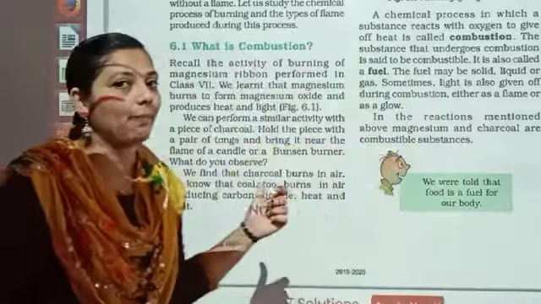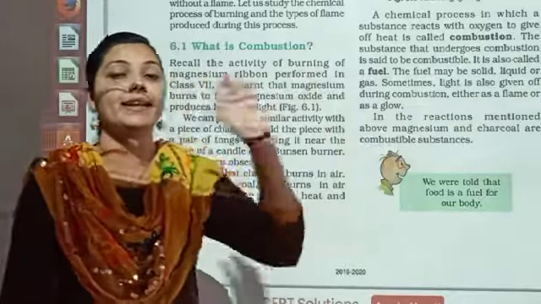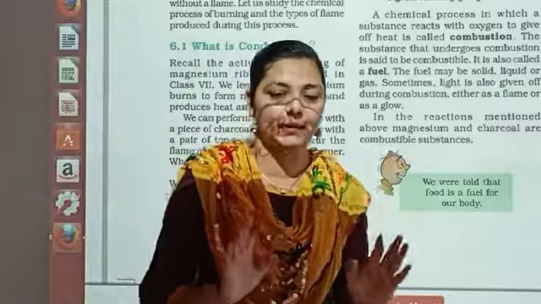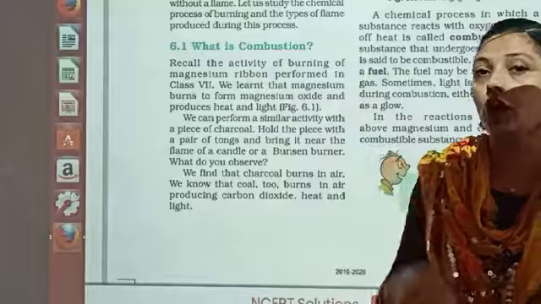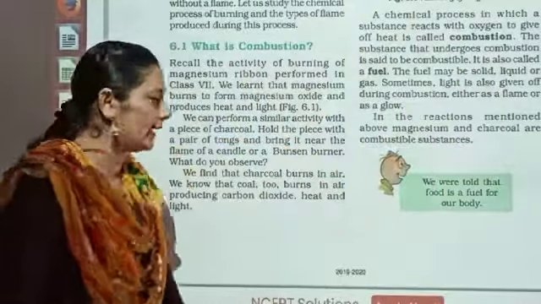Similarly, we have to use the pair of tongs to hold the piece of coal and bring it near the Bunsen burner. See, Bunsen burner is just a name. It is a type of burner in which we are already using fuel. Or else you can use the candle. What you will observe? आप क्या observe करेंगे?